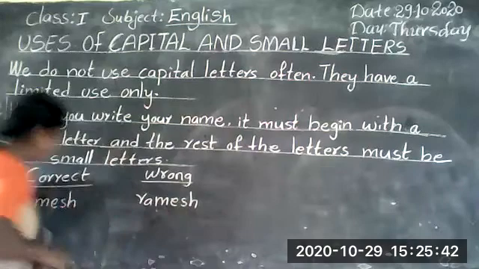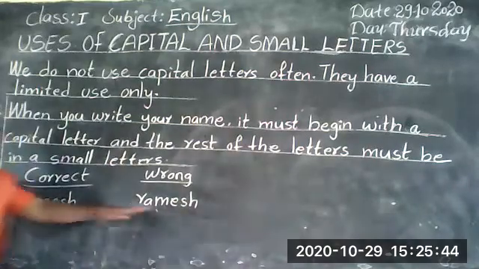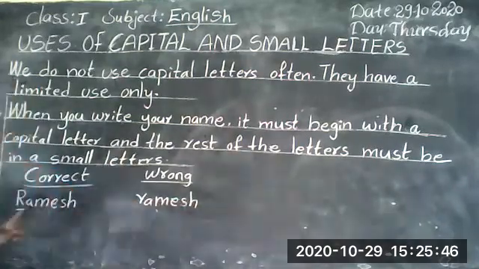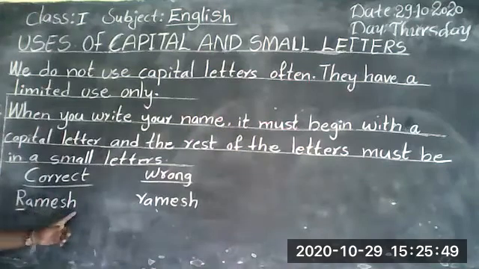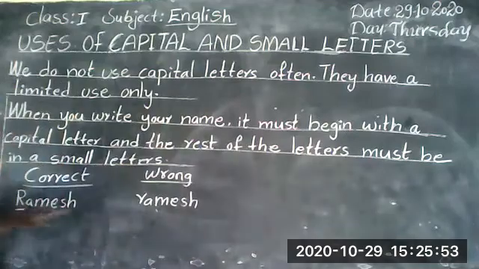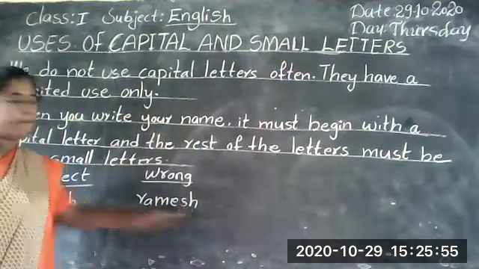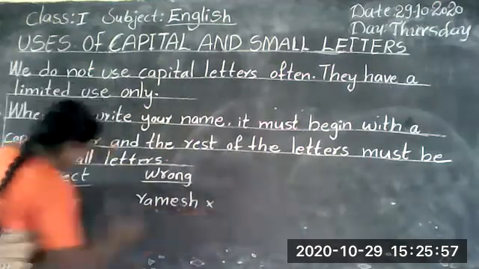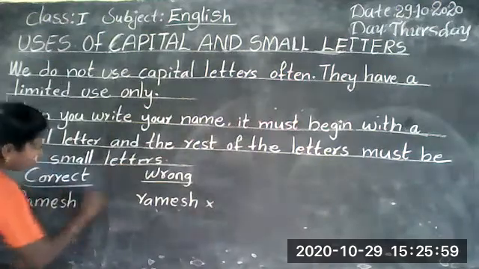R-A-M-E-S-H. This and this are the same spelling. R-A-M-E-S-H, Ramesh. These two are the same name. But this is wrong. This is right.